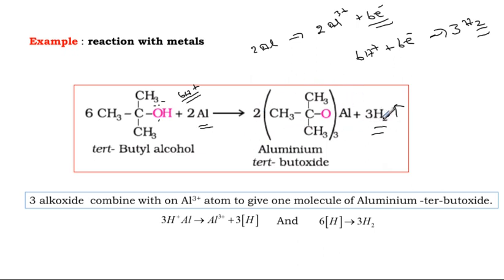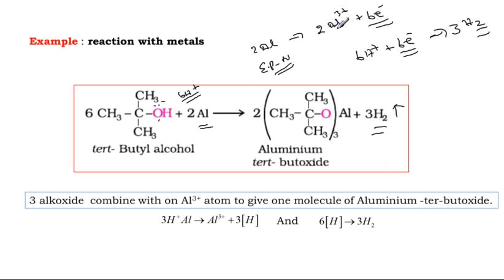And additionally 6 H2. How do we get 6 H2? The 6 H plus combine with the 6 electrons, which are given by aluminium. Why? It shows electropositive nature, and because of that it gives electrons and gets stability.